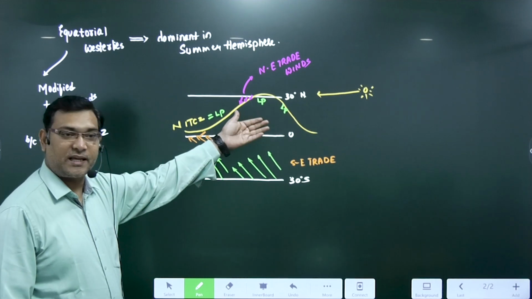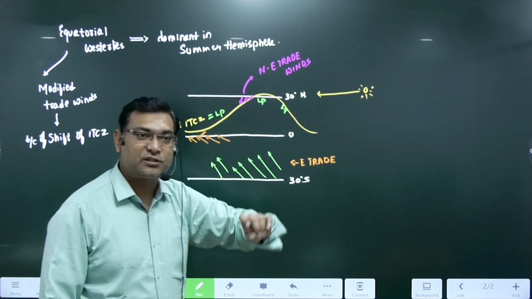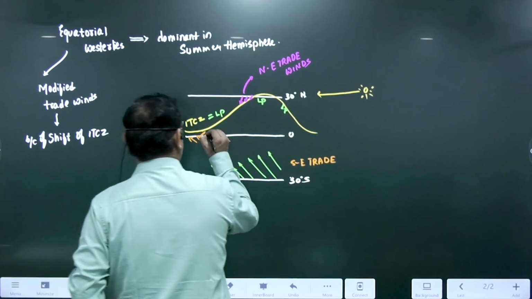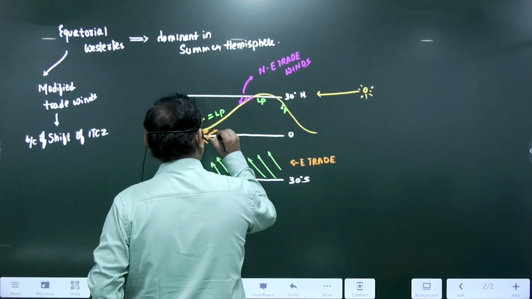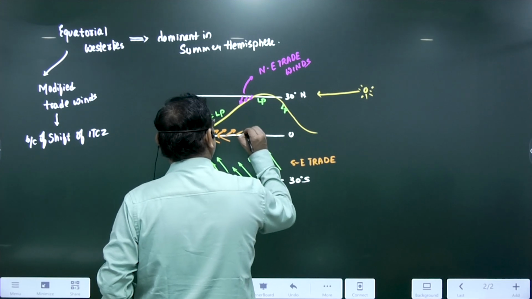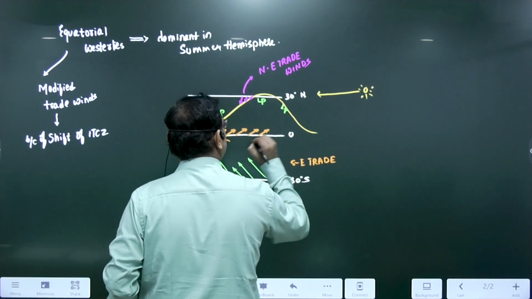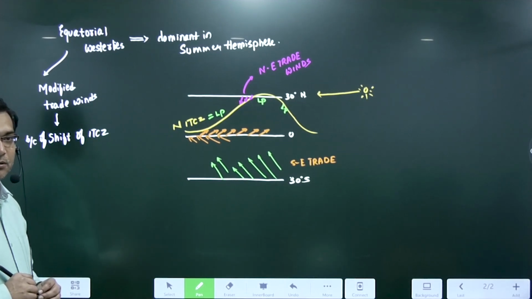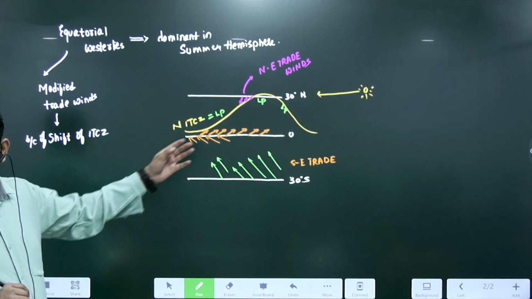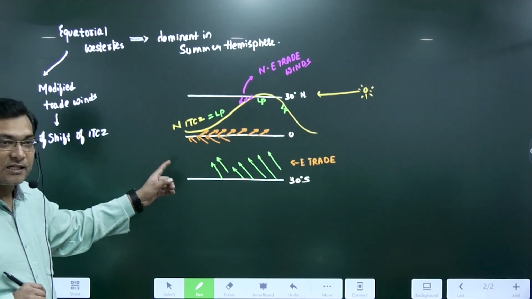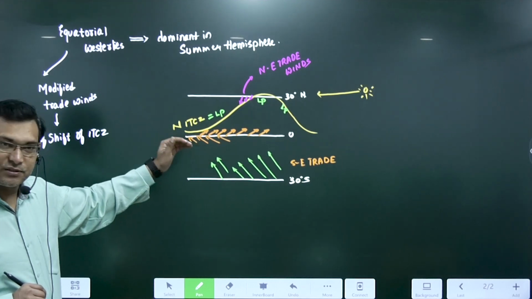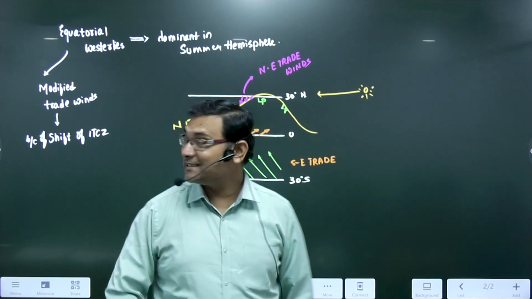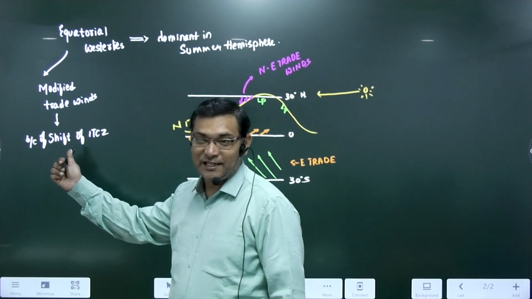Now once they cross the equator, because of the Coriolis force, they have to deflect towards the right hand side in the north hemisphere. So they get deflected like this. So what is the direction now? Westerlies. They are blowing from west towards east, between 0 to 5, 0 to 10, as equatorial westerlies. So what are these? These are modified versions of the trade winds.